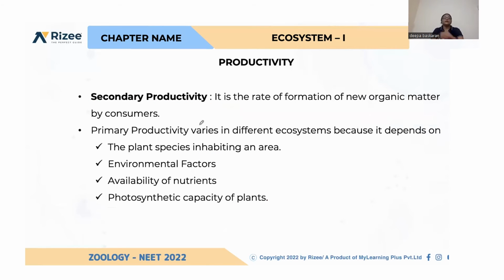So secondary productivity, again, what do you mean by secondary productivity? It is the rate of formation of new organic matter in consumers. So how much new organic matter is formed in the consumers, that is called secondary productivity. Primary productivity varies in different ecosystems because it depends on so many factors. What type of plants are existing in that area, and how much temperature is available, salinity, pH, everything matters. And what kind of nutrients are available, and the photosynthetic capacity of plants, sunlight, everything matters.